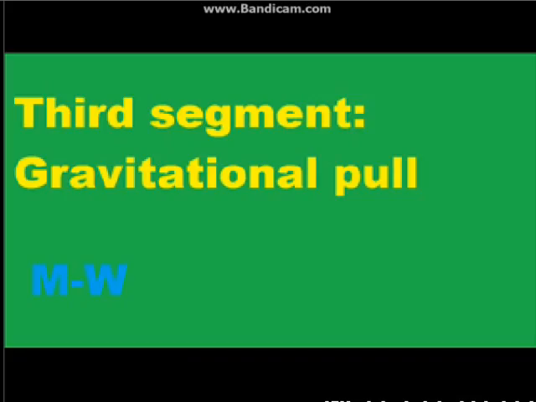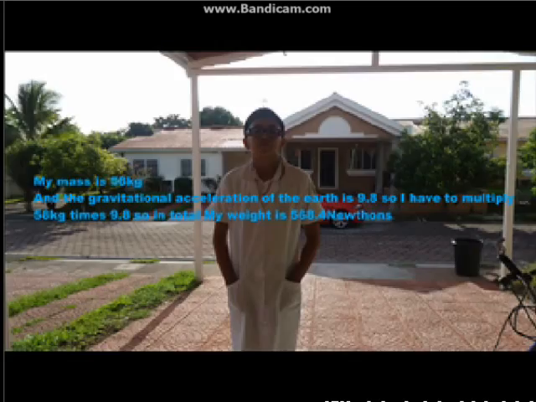Third segment, gravitational pull. In this segment I will just use one example, because the mass and weight are supporting each other. In this example we are going to use a formula that includes the gravitational acceleration and the mass of the object, that in this case is me. The process is simple. The gravitational acceleration, that is 9.8 on the Earth, multiplied by the mass, that is 58 kilograms, so my final weight is 568.4 newtons.